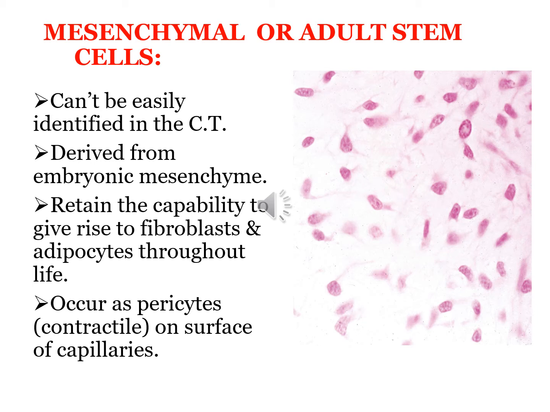First of all, taking up the mesenchymal cells. Mesenchymal or stem cells, adult stem cells. Usually they cannot be easily identified in the connective tissue. They are derived from the embryonic mesenchymal tissue, and they retain the capacity and the capability to divide and give rise to fibroblasts, another type of fixed cells, and adipocytes throughout their life. So they have the ability to divide and differentiate into other cells, and some of them are present on the surface of capillaries. They become pericytes. They act as contractile cells.